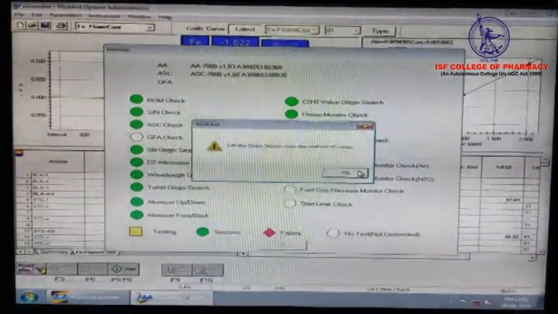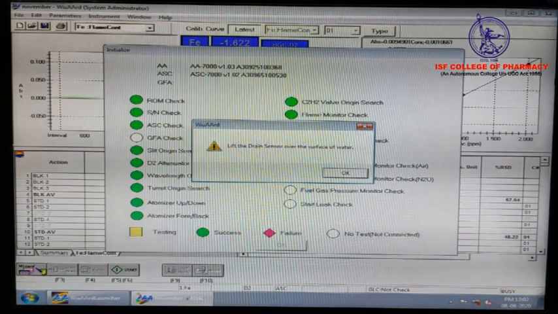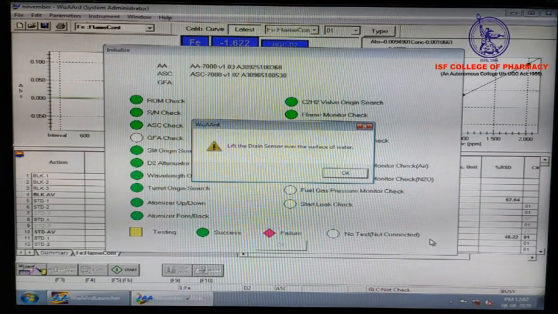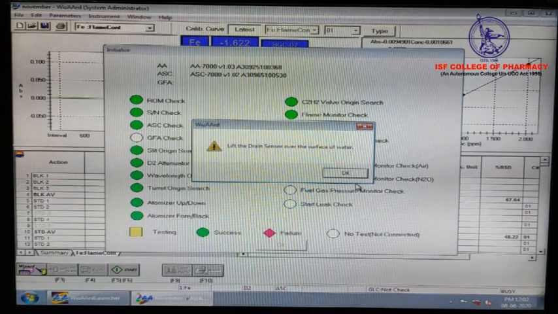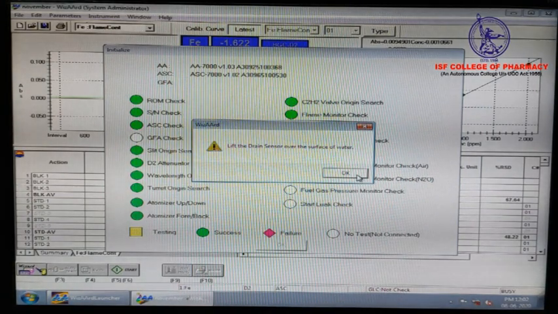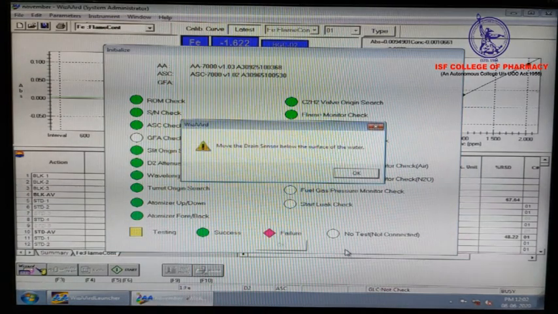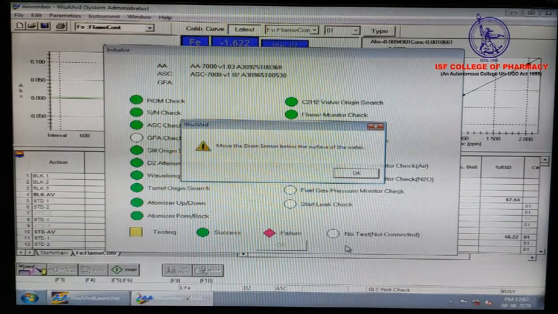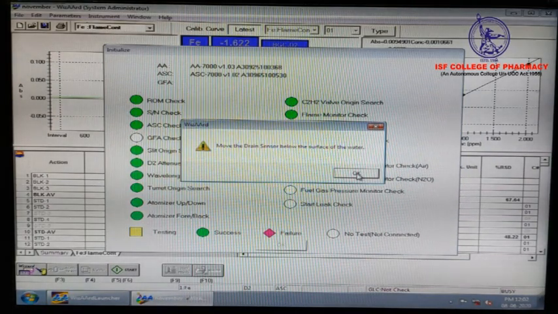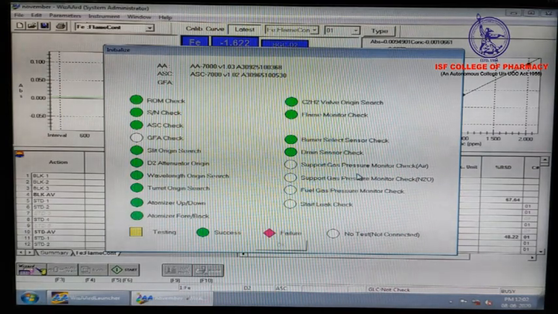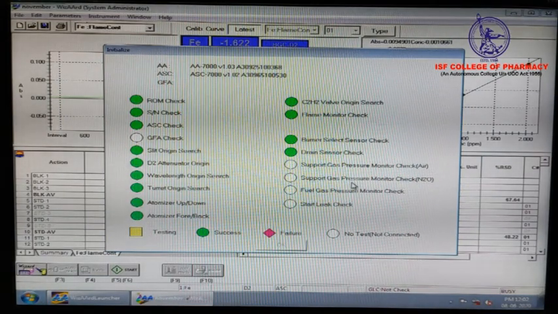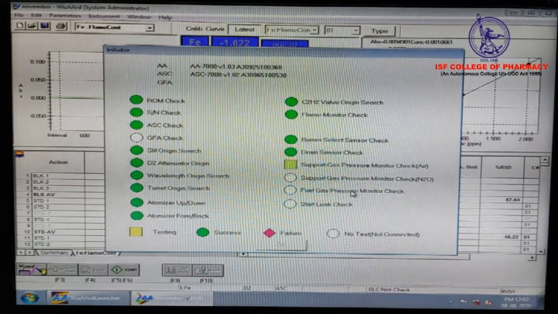Lift the drain sensor over the surface of water. We have to lift the sensor out of the water. After that, we have to press OK. Then move the drain sensor below the surface of water. It is also a sensor. Then we have to press OK, and we have to wait for all signals to be green.